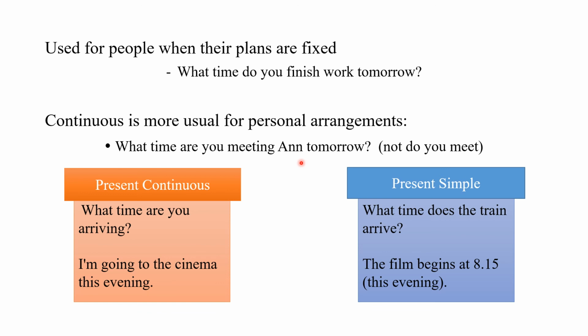A comparison between present simple and present continuous used for future situations can be: "What time are you arriving?" or "I'm going to the cinema this evening." While a present simple tense can be: "What time does the train arrive?" or "The film begins at 8:15 this evening."